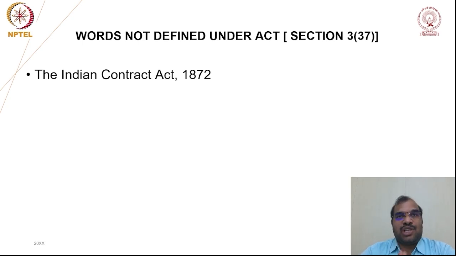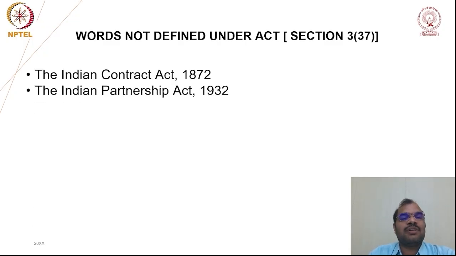In the legislation, not all words can be defined in the legislation itself. If any word is not defined in the legislation, then you have to refer to the definitions in other legislation. This is provided under section 3 subsection 37 of the act. Under it, which legislations are we supposed to refer to? The first is the Indian Contract Act 1872. If any words are not defined under the IBC, you can refer to the Indian Contract Act 1872. Then you can refer to the Indian Partnership Act 1932.